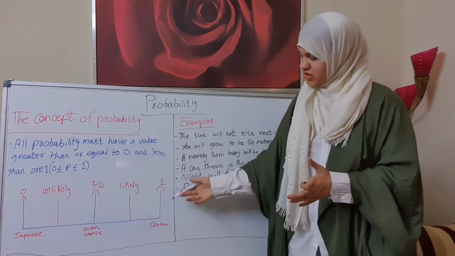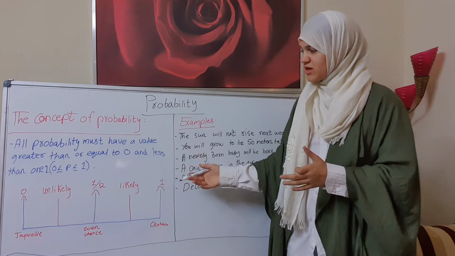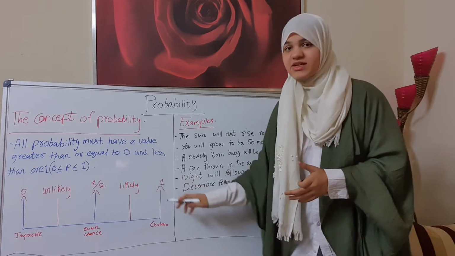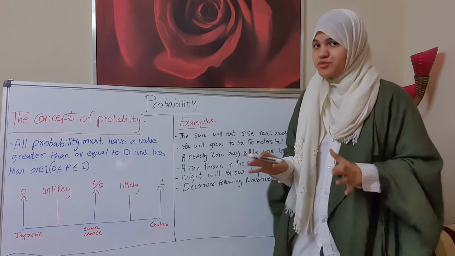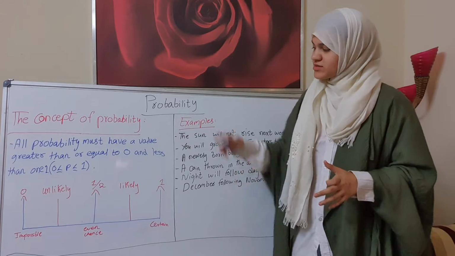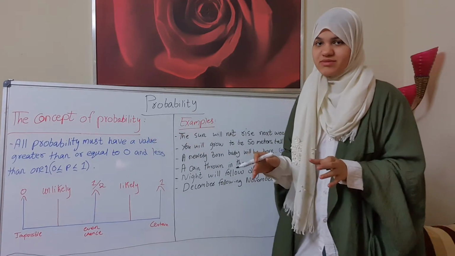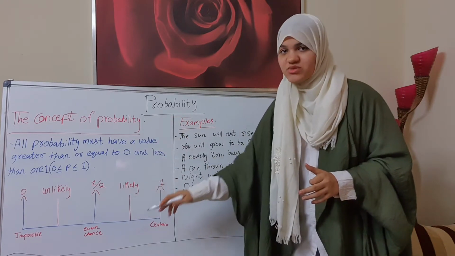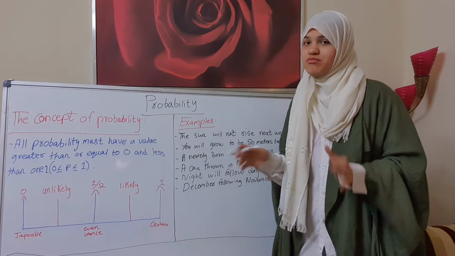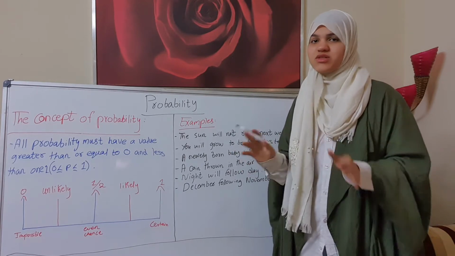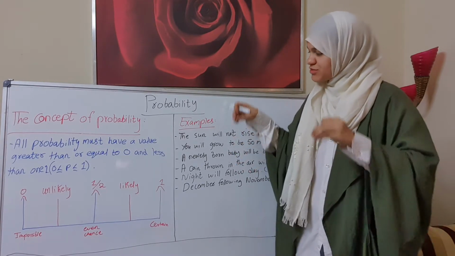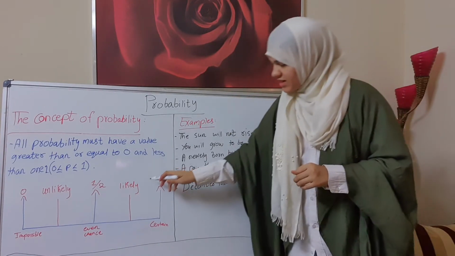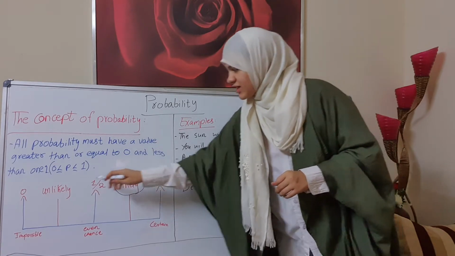Here it can be shown in the probability scale. First of all, you can see that 1 is certain, that you are sure about it, and 0 is impossible. In the middle there is even chance, which is 1 over 2, like yes or no, two answers only. Between 1 and 1 over 2, and between 0 and 1 over 2, there is likely and unlikely.